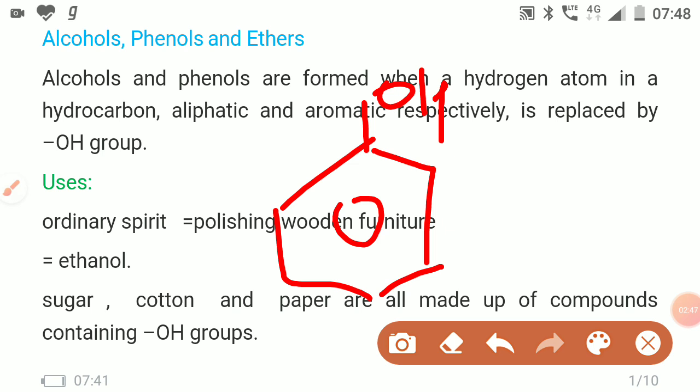Means when the hydrogen of the aromatic system is substituted by the OH group, it forms the phenol.